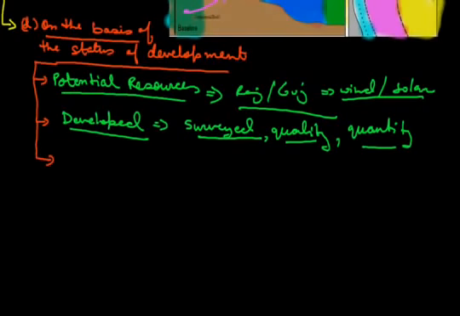Now the next one is the stock. Now understand stock with potential resources. Here stock means those materials which have the potential to satisfy human needs. Potential resources also have the potentiality to satisfy our need, but here we are not using it.